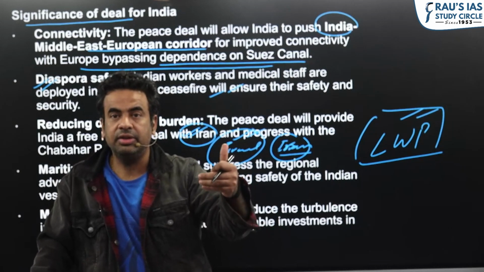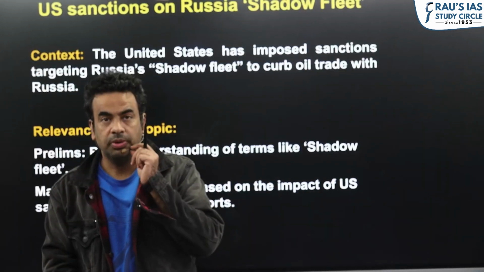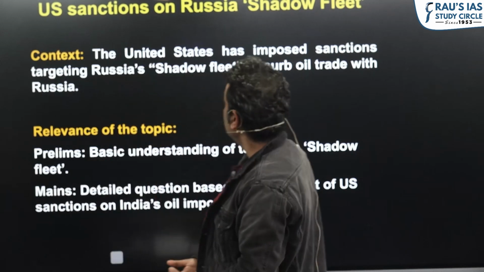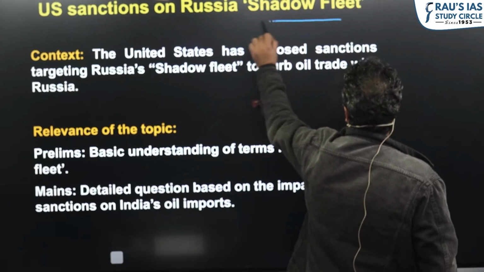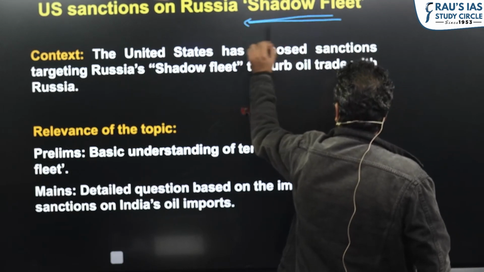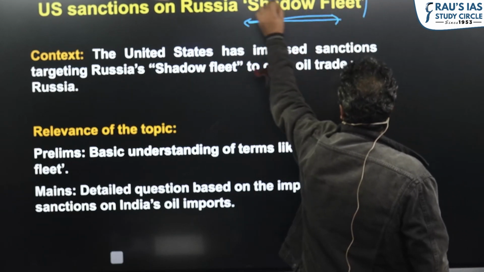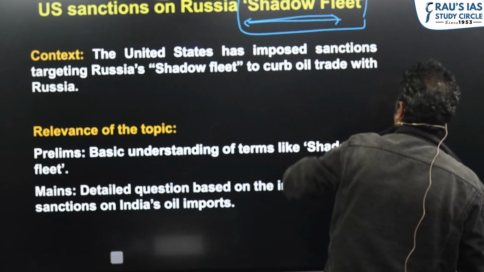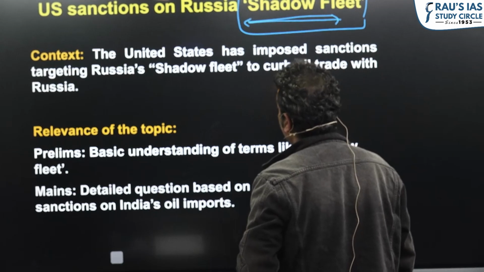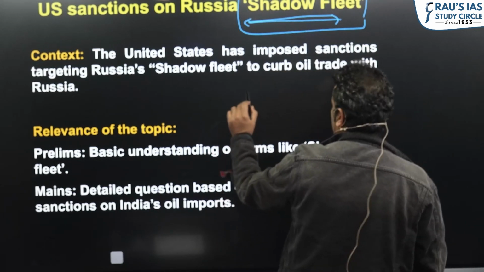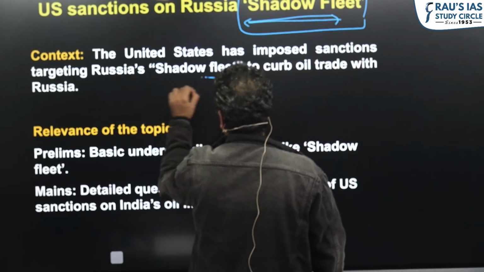Let's discuss the second topic. The second topic of our discussion, nothing much to discuss though, is in fact US sanctions on Russia's shadow fleet. Now this term can be there in your prelims exam, what the shadow fleet is, who has imposed sanctions on whom for the shadow fleet. So targeting Russia's shadow fleet.